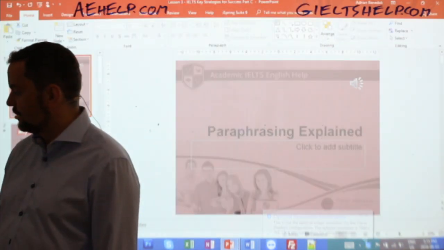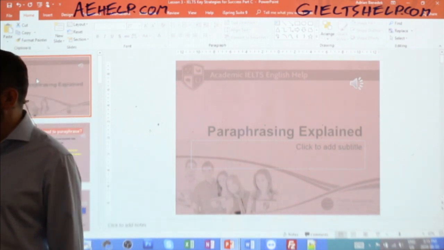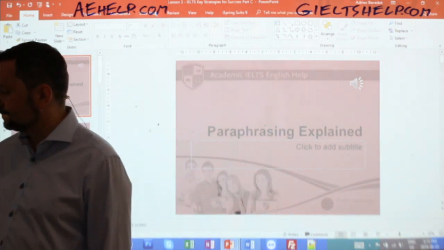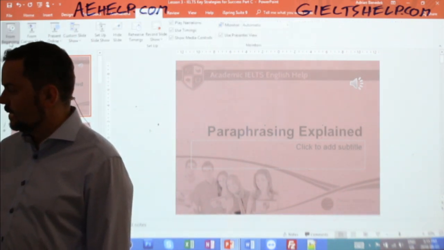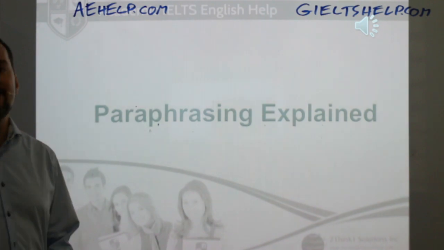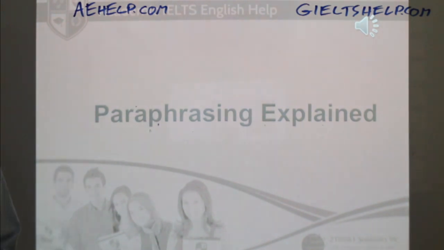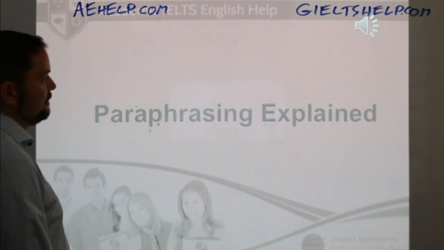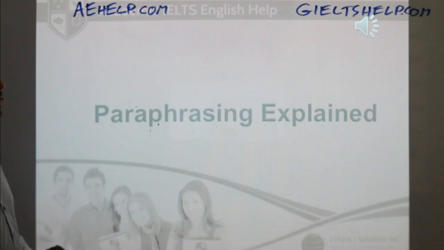So let's move on to the third section of our course. Here we go. So that kind of concludes the concept, the main idea of critical thinking, okay? Now we're going to go a little bit into paraphrasing. So paraphrasing being a very, very important skill, if not the most important skill in IELTS.